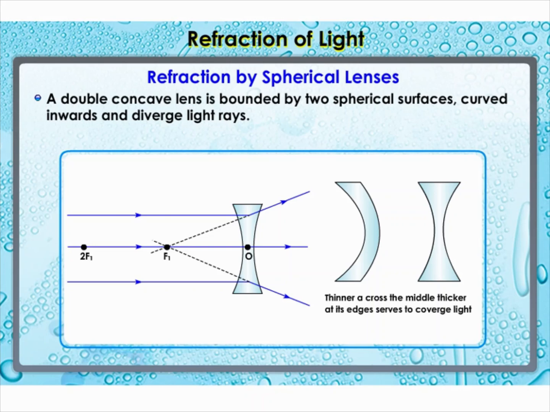Several rays of light parallel to the principal axis are falling on a concave lens. These rays, after refraction from the lens, appear to diverge from a point on the principal axis. This point on the principal axis is called the principal focus of the concave lens.